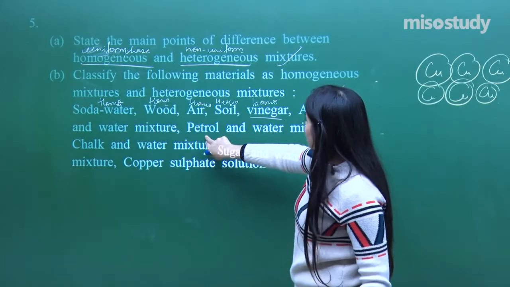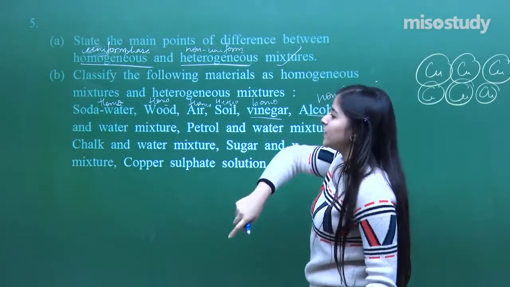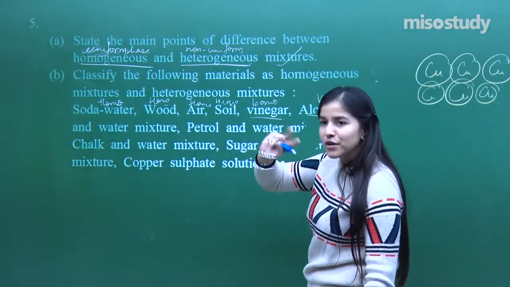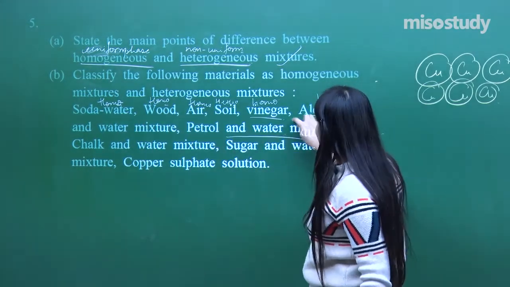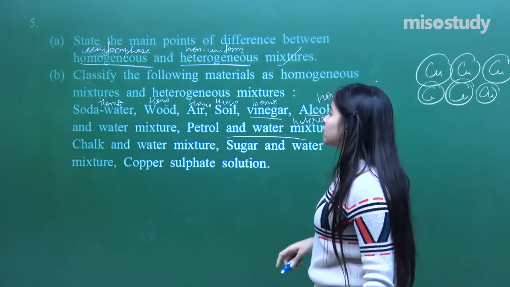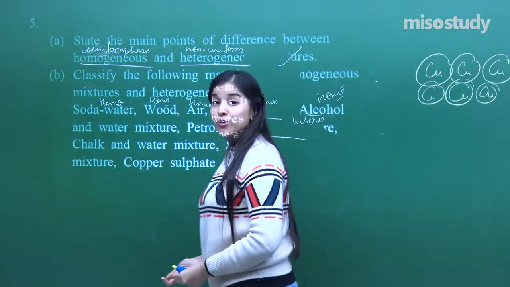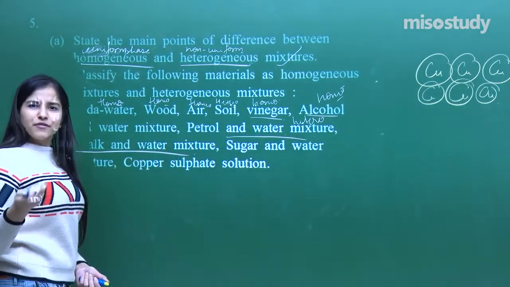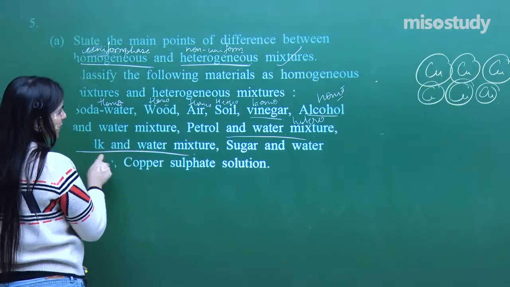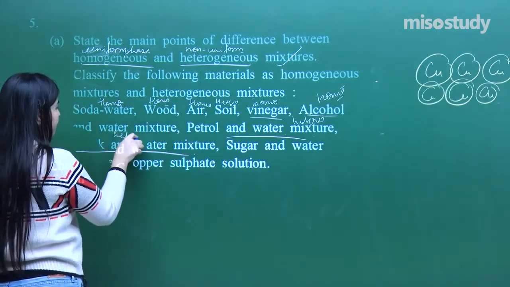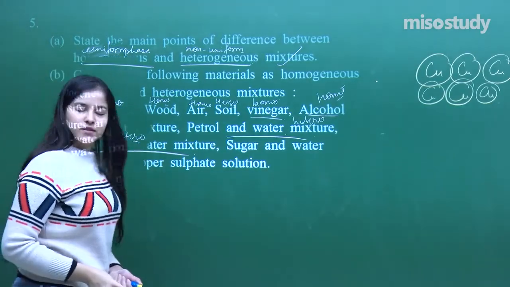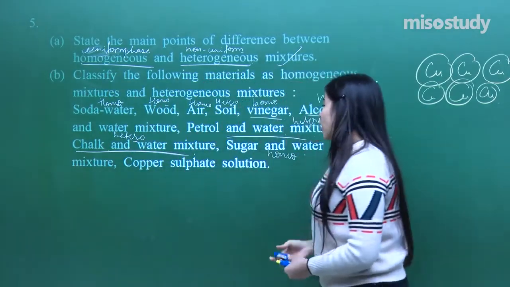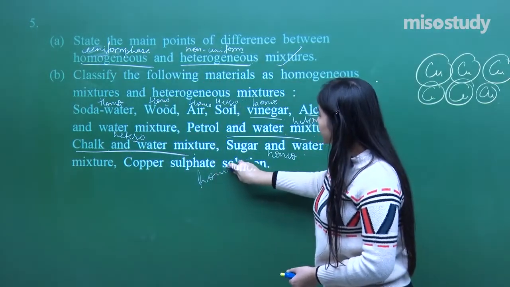Okay. Now, petrol and water mixture. Petrol is a kind of an oily substance. If put in water, will it get dissolved? No, the two layers will be visible. So that means petrol and water, it's a hetero. Chalk and water, have you ever dissolved chalk in water? It will not get dissolved, you will still see the particles. That means I can just decant them or filter them usually, right? So that is what hetero will be. Sugar and water, again I cannot see the sugar crystals when dissolved in water, so it is going to be homo. Copper sulfate solution, again homo. Yes, we have already discussed that.